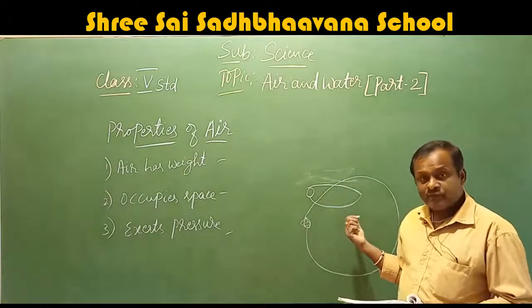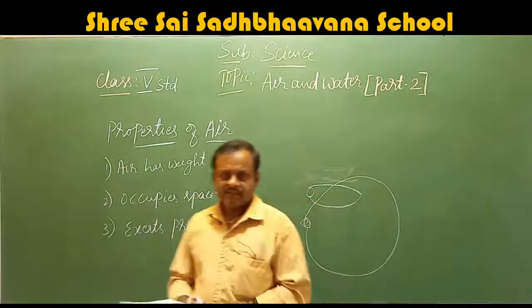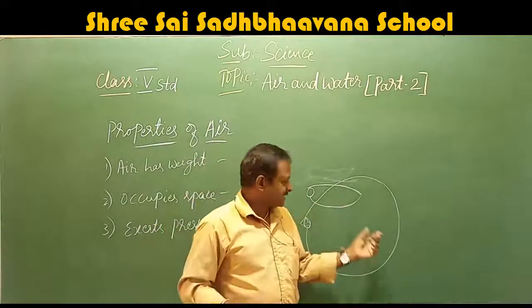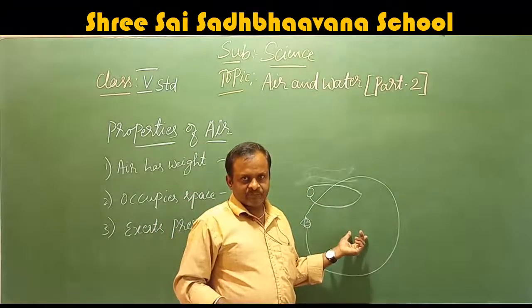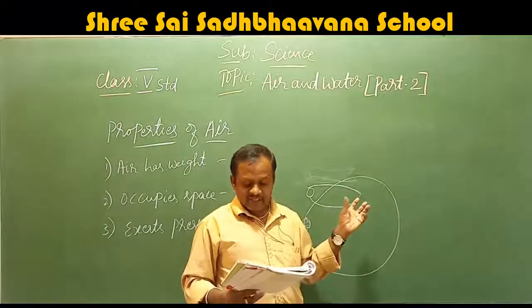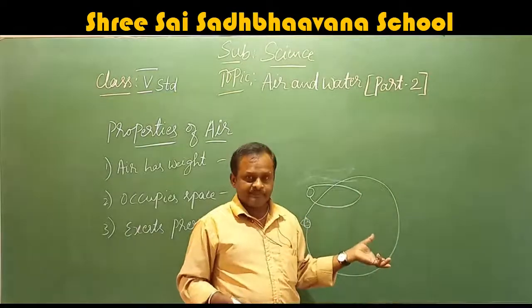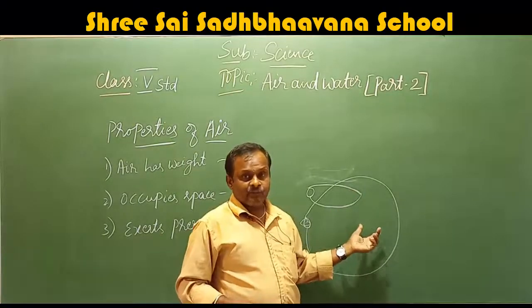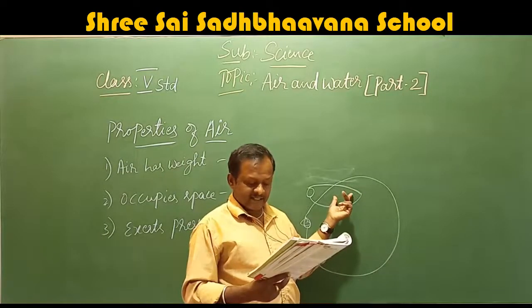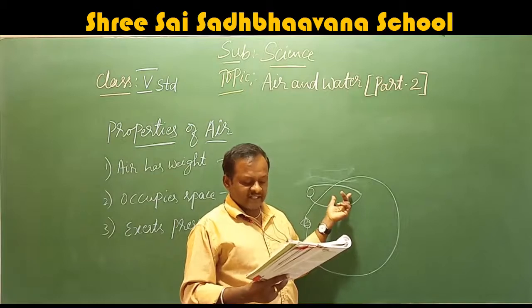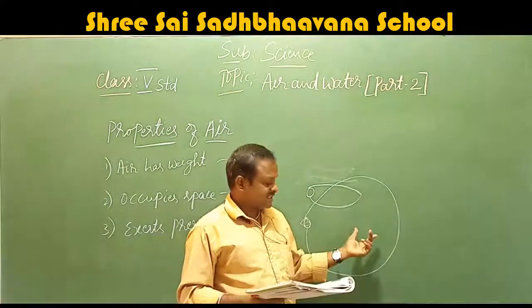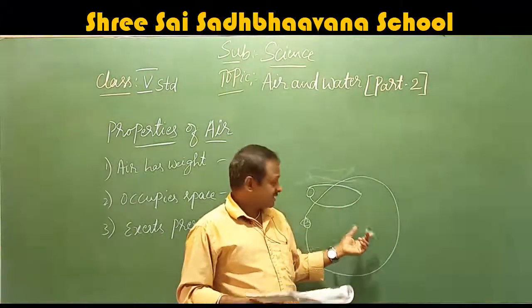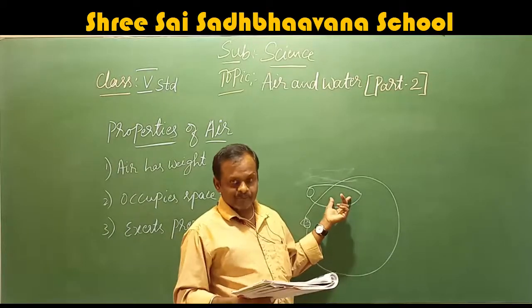So once again you weigh it. You tie a string. Once again you weigh it. We can observe the difference in weight. That means we can see this inflated balloon is more than a deflated one. This is the inflated balloon. This is the deflated balloon.